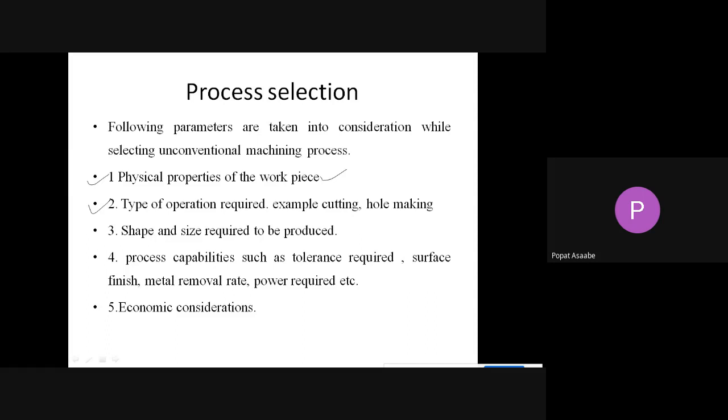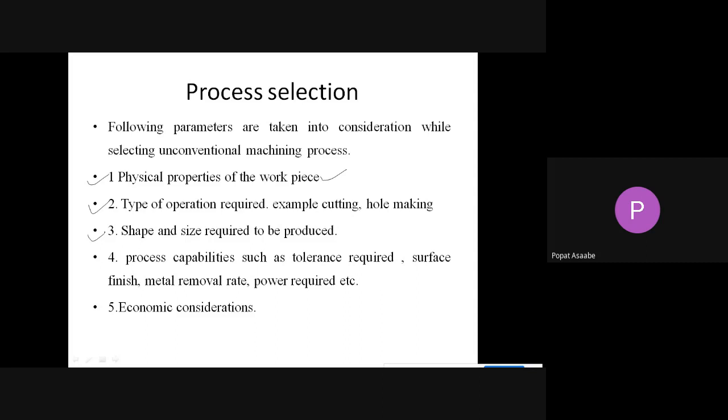According to which type of operation is required, we have to select the unconventional machining process. The next parameter is the shape and size required to produce. Which shape we want to produce, or which size we require, according to that we select the proper process.